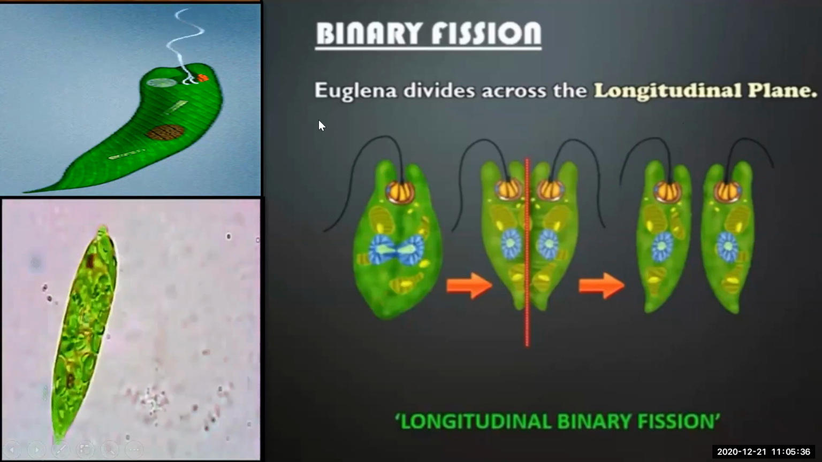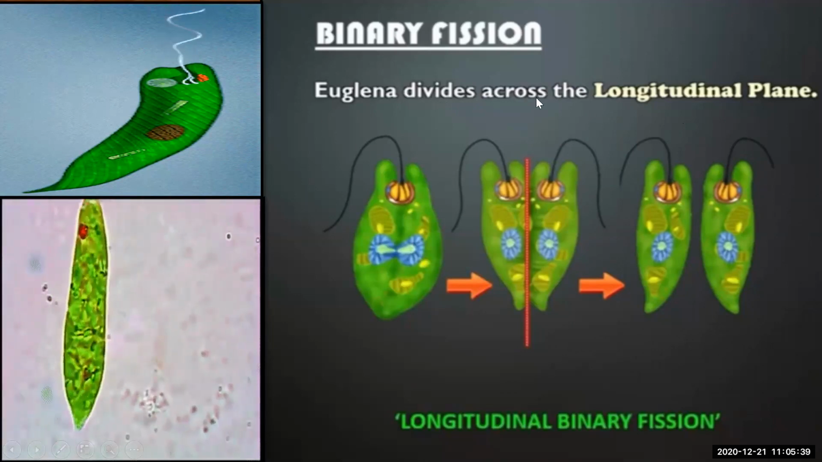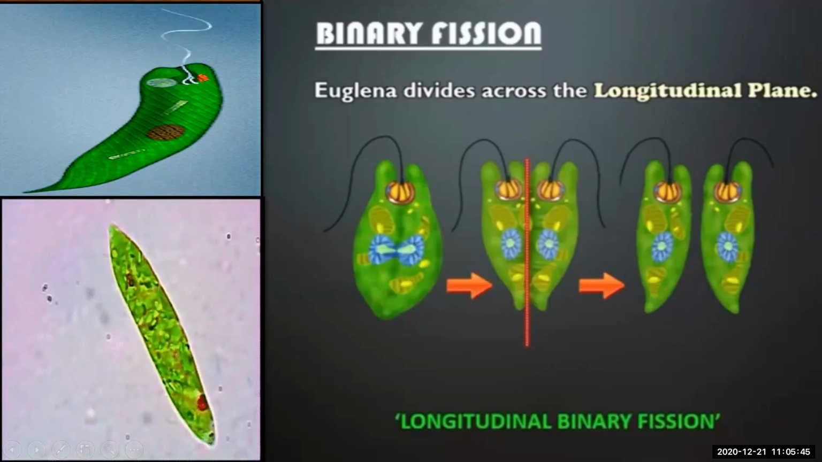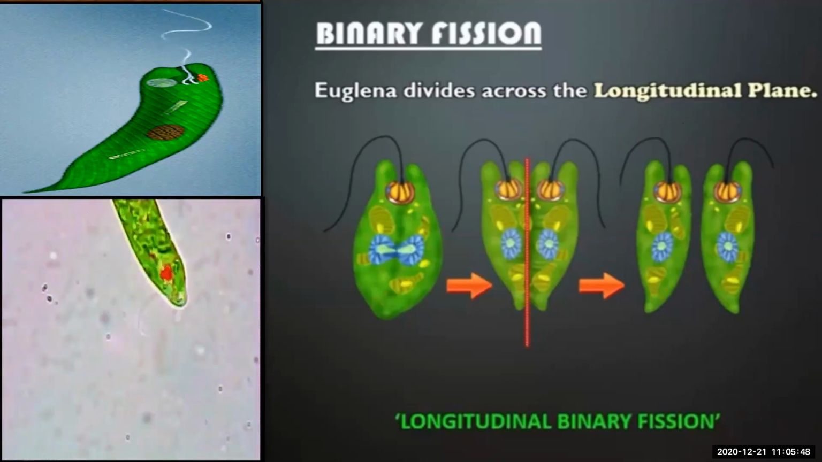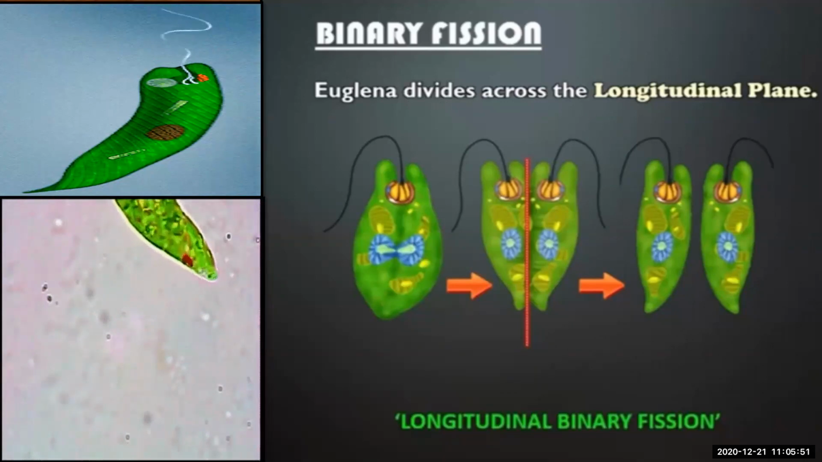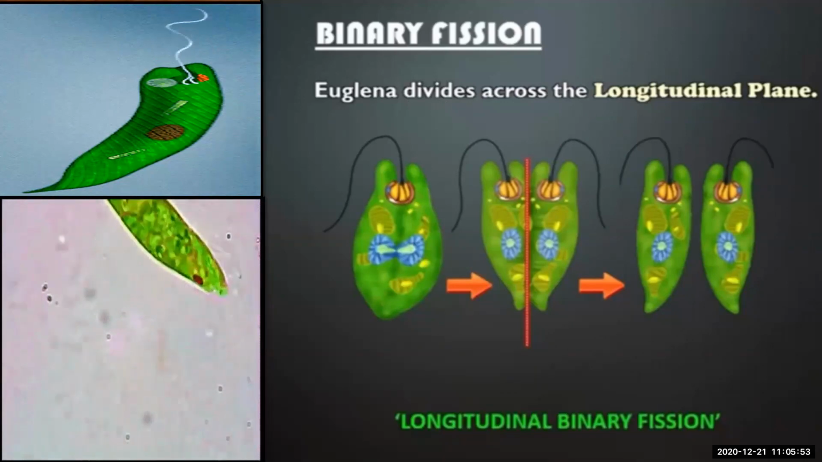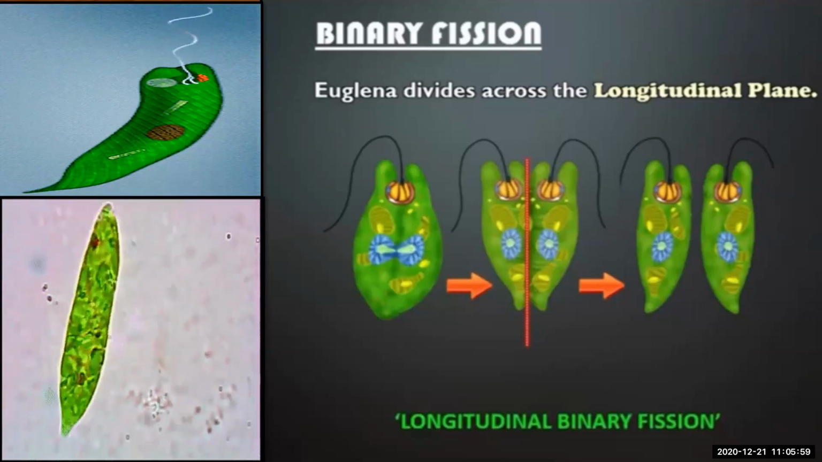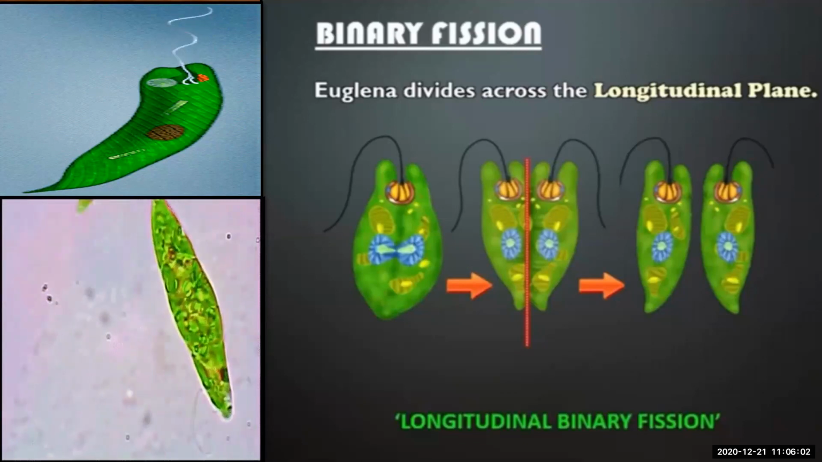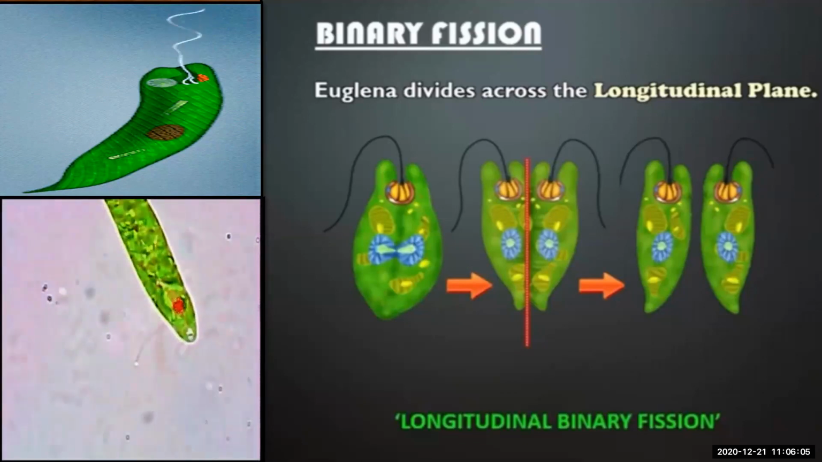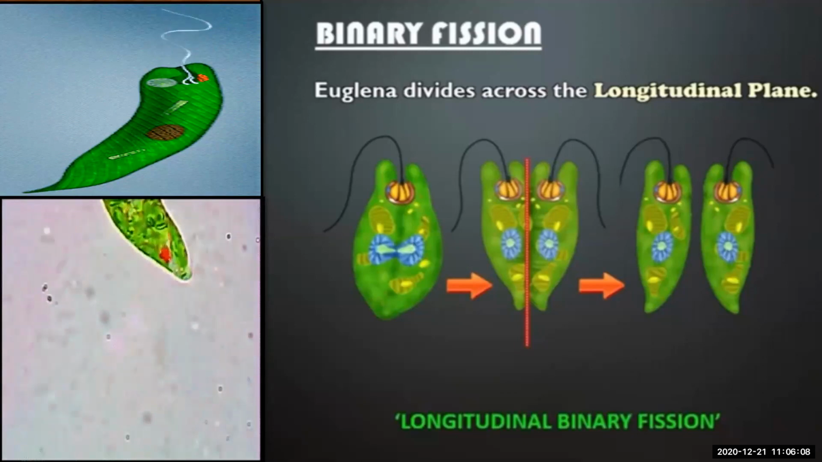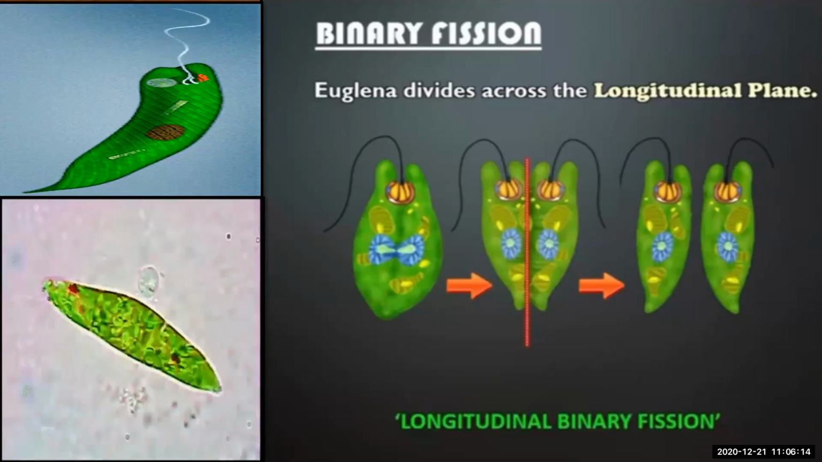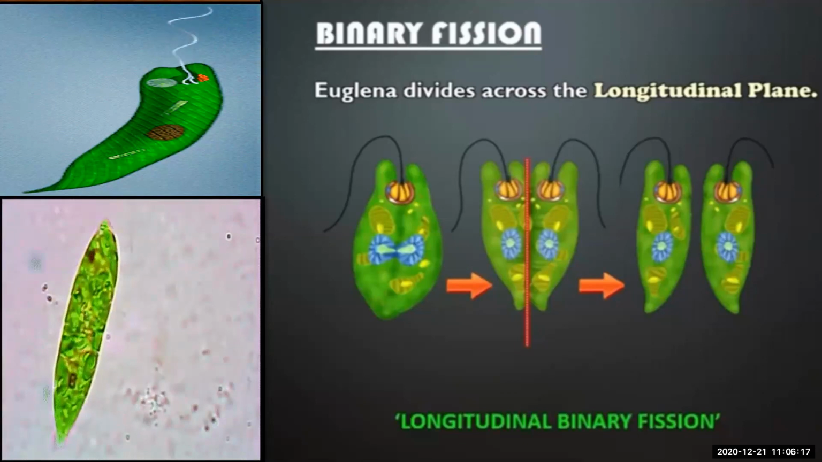So you may get a question, Euglena divides by which binary fission? You have to give the answer: longitudinal binary fission. So, got this much? Binary fission is a type of asexual reproduction, and it has three types in unicellular organisms. One is simple binary fission, second is transverse binary fission, and third is longitudinal binary fission. Simple binary fission takes place in amoeba, transverse binary fission takes place in paramecia, and longitudinal binary fission takes place in Euglena.